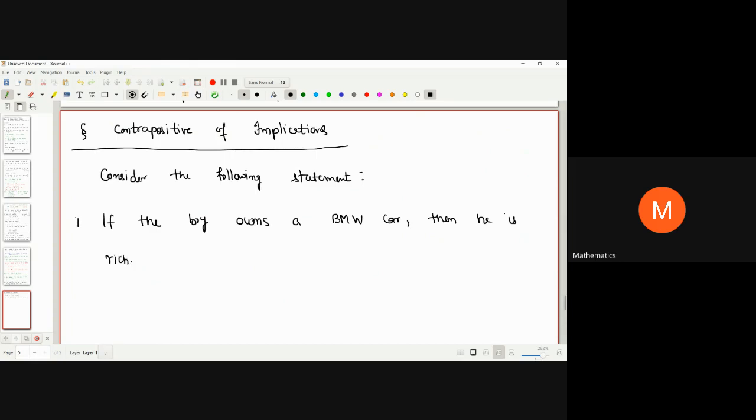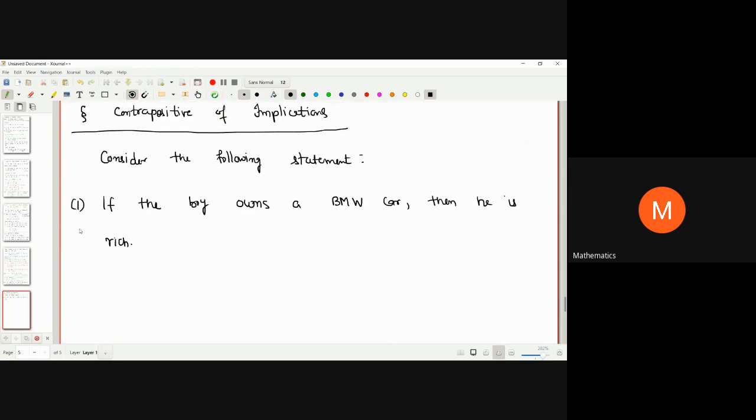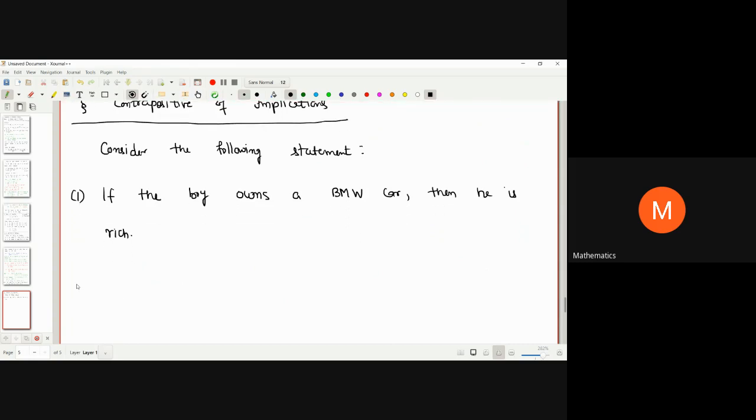This is one statement that I'm writing. Now, please see the second statement. This is also important. Be very careful while looking at these two statements.